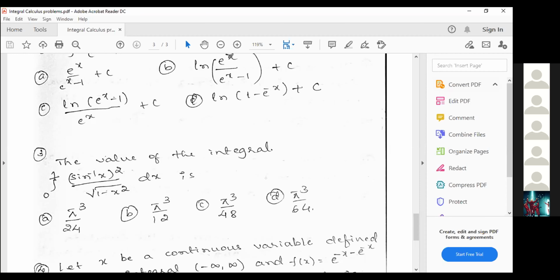So the exact function is there, which makes it very easy to evaluate. Take the substitution sin inverse x equals t, find its derivative, then change the limits and evaluate.